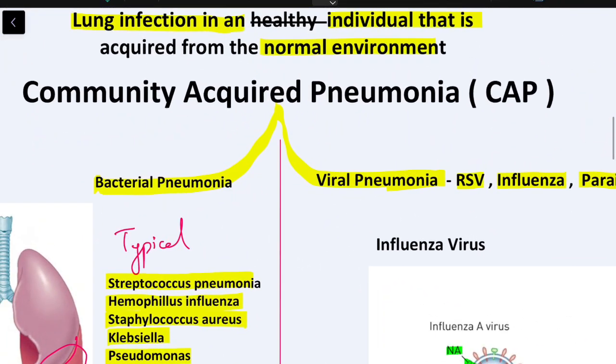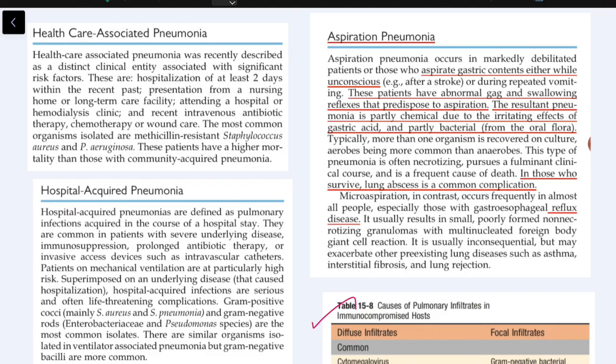And my last point in community acquired pneumonia is that the viral infection can damage the mucociliary apparatus, which increases the risk for secondary bacterial infections to occur. Hospital acquired pneumonia is nothing but the infection occurred in the course of hospital stay. The most common organisms involved in hospital acquired pneumonia are Staphylococcus aureus, Streptococcus pneumoniae, Enterobacteriaceae, and Pseudomonas species.